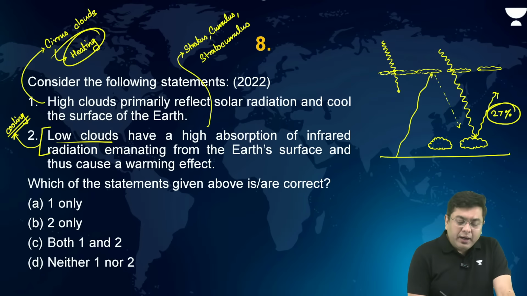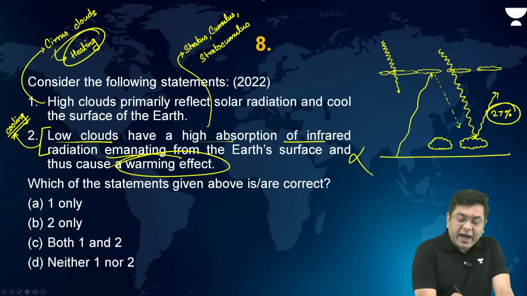Okay, so here, low clouds have high absorption of infrared radiation emanating from the Earth's surface and cause a warming effect. Incorrect. High clouds have a cooling effect. Incorrect.